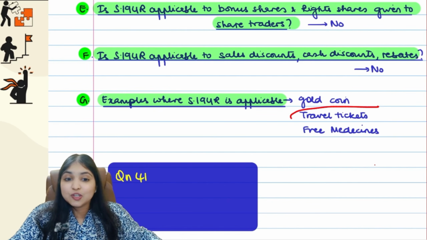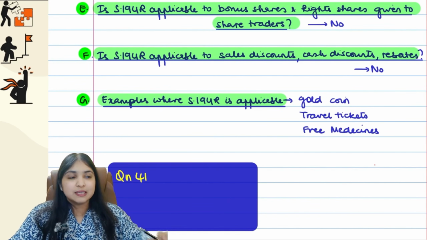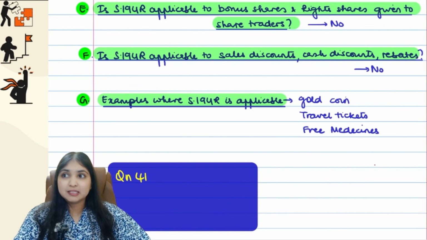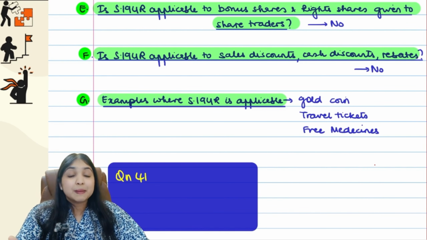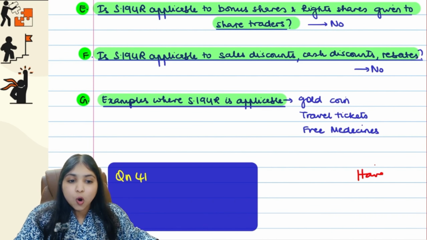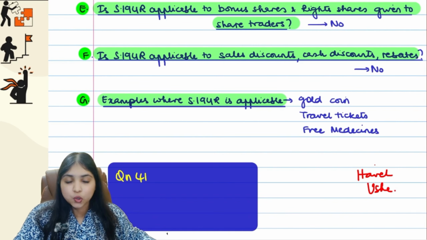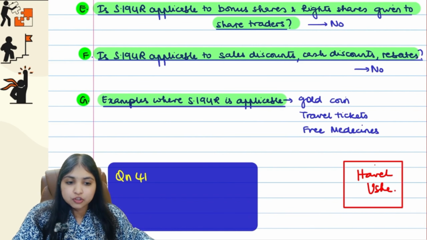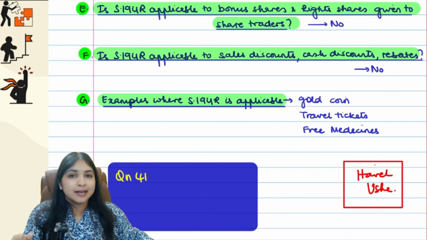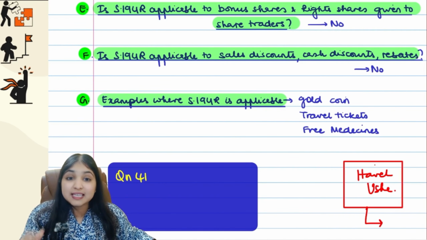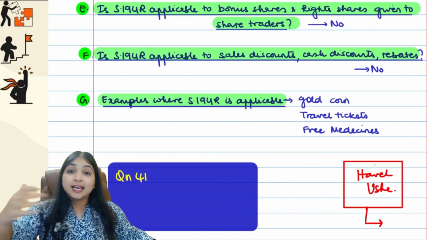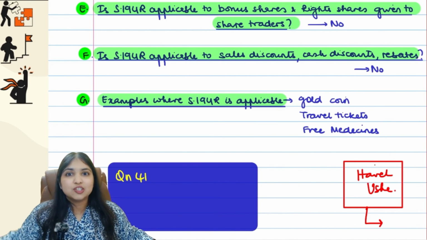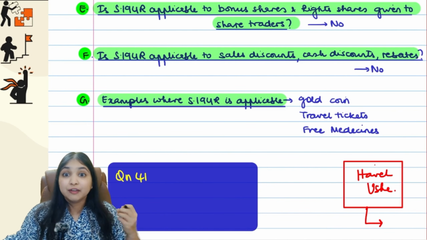Then travel tickets. This is also very popular, okay? I'm not sure if you have seen this. Maybe some of your parents, if they are into business, okay, retail business. Like for example, I've seen this especially in showrooms, like, you know, when people have these Havells showrooms, or they're running an Usha showroom, Usha fans and all. So when they have these kind of showrooms, these electrical items, okay, here when they sell a certain number of units, when they meet a sales target, they get free travel tickets, like 2 tickets to Australia or 2 tickets to Vietnam. They get free travel tickets.